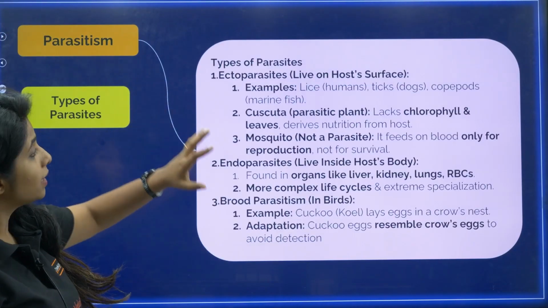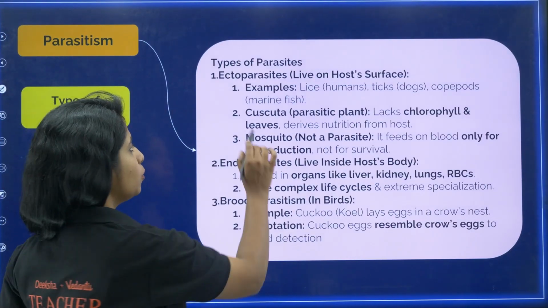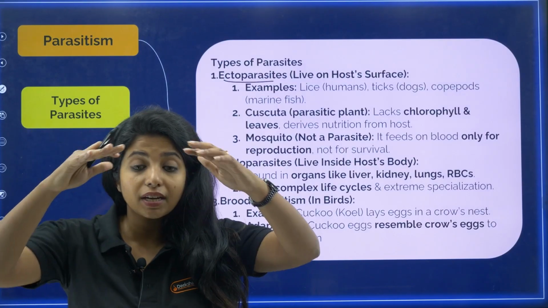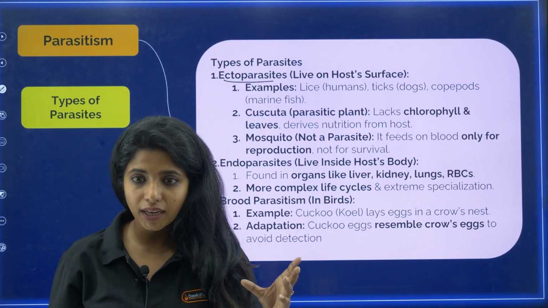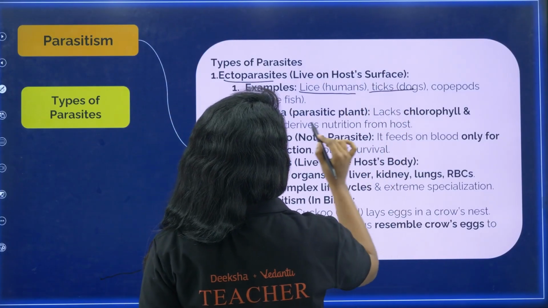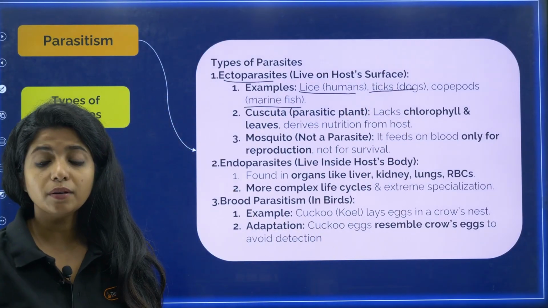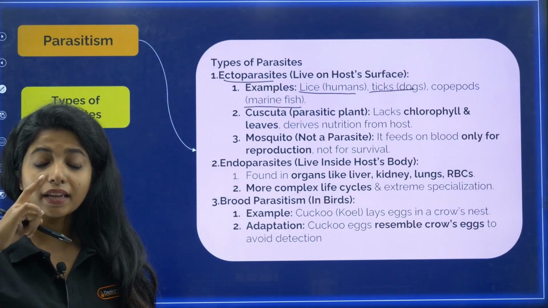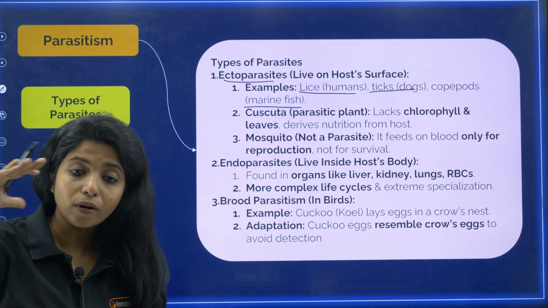Now, the types of the parasites that we have: ectoparasites. Ecto as in is going to stay on the external surface. Okay, they live on the host surface. Example, lice in humans, ticks in the dogs, and copepods in the marine fish. All of them are ectoparasites. They are going to live on the surface.